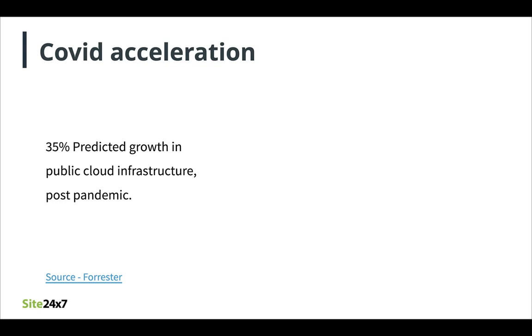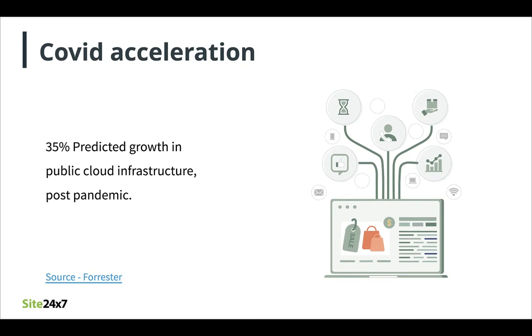According to a Forrester report, public cloud spending is projected to increase by 35%. This isn't surprising, is it? So, what does this indicate? Migrating to the cloud is no longer a luxury for businesses, but the need of the hour. As the complexity of a system increases, the number of factors affecting the performance increases manifold, thus making your system observable, that is, easier to debug, diagnose, and deploy, the need of the hour. It is easier said than done. And now, let's discuss some of the challenges in achieving observability.